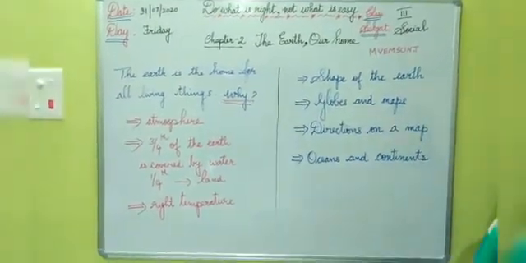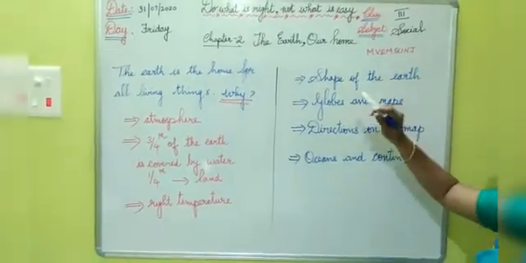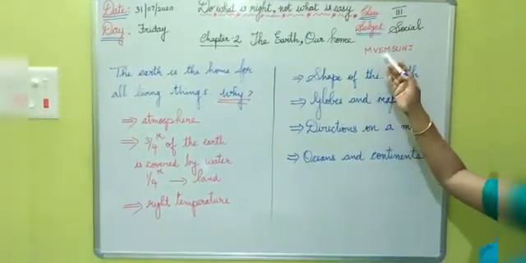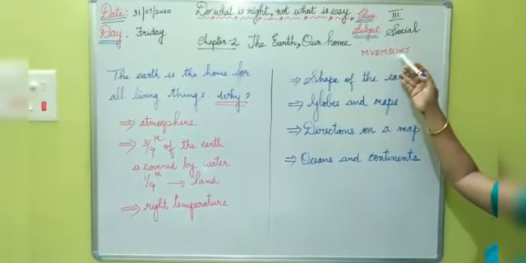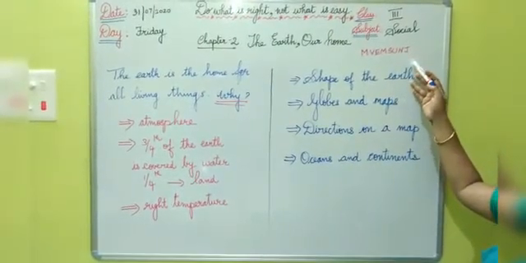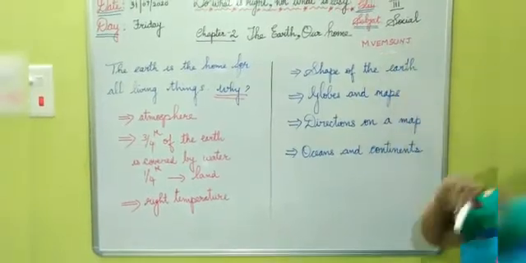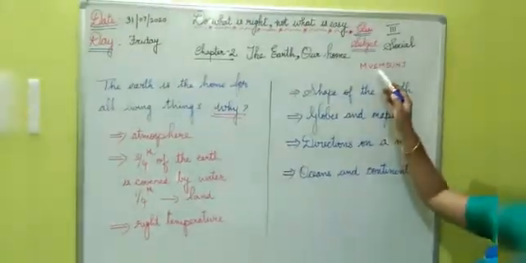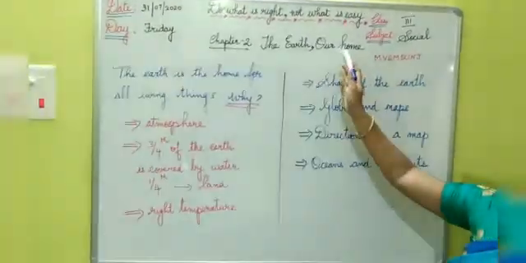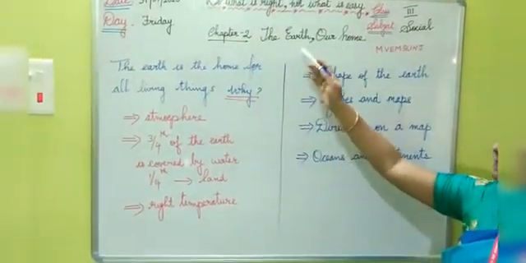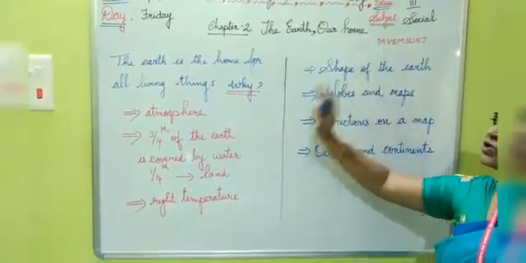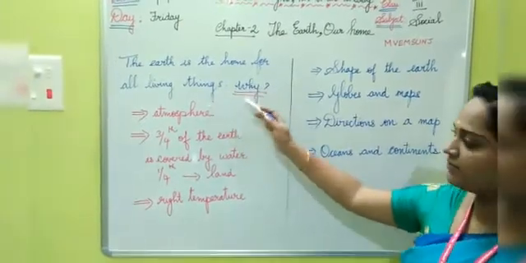We all know that we have 8 planets in the solar system, namely Mercury, Venus, Earth, Mars, Saturn, Uranus, Neptune, and Jupiter. And they all revolve around the sun. Which planet are we living on, children? We are living on the planet Earth. So only it is called a home. So the name of the chapter is the Earth, our home. The Earth is the home for all living things.